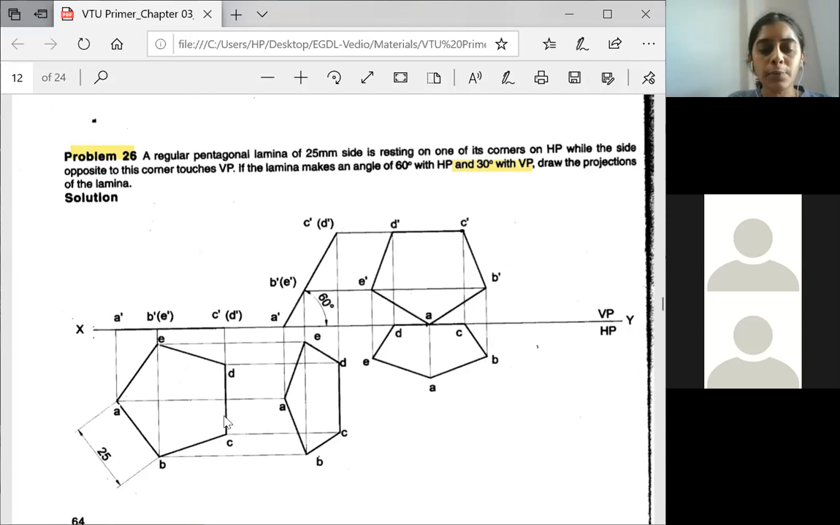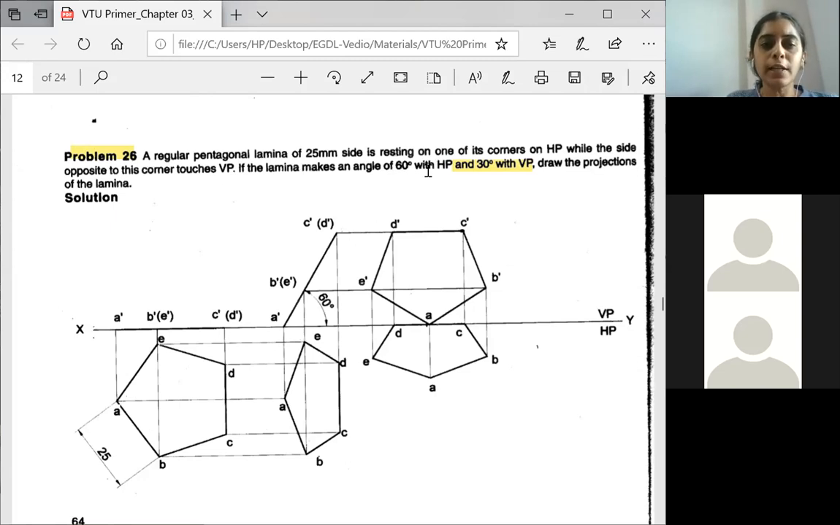Again, when you view from here, C will be visible, so write it outside. D will be hidden, so write it in the bracket. While drawing only, please darken each stage, or else at the end you will forget. Darken the top front view as well as the top view. And in the question, they have told the side opposite to the corner is inclined to 60 degrees to HP.